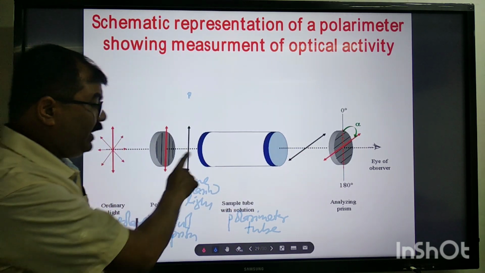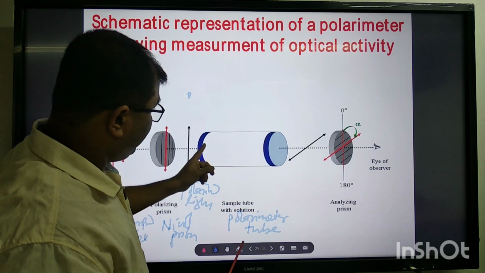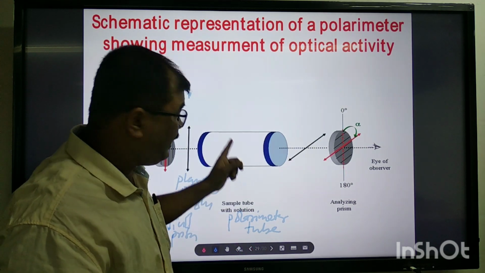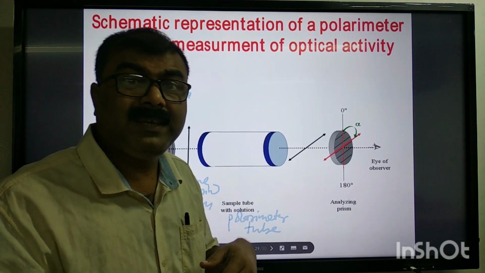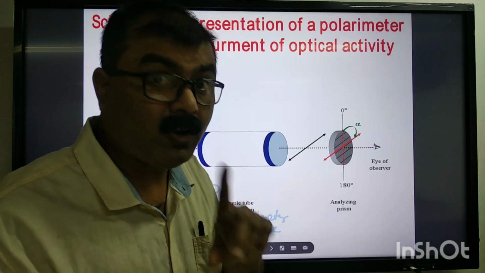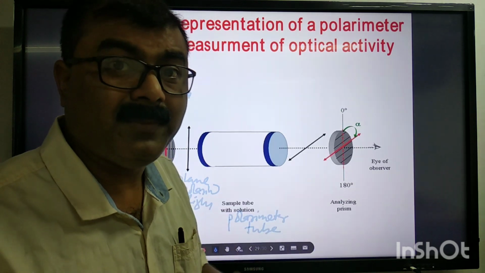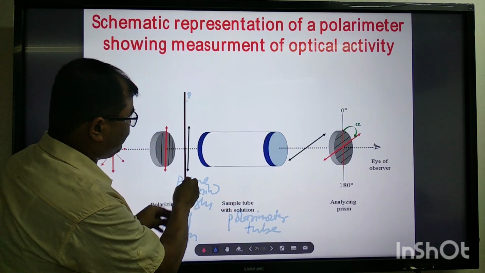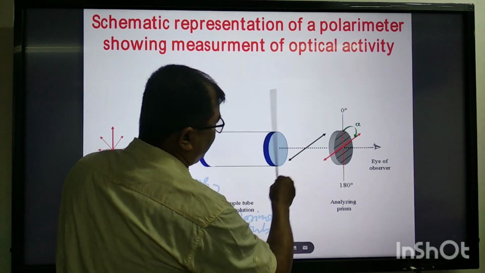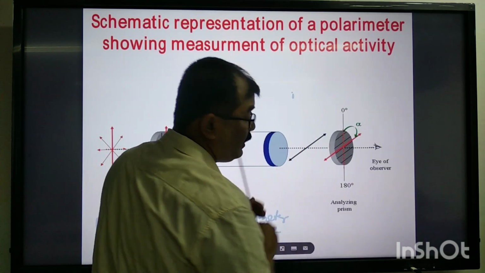If the sample inside the tube is optically inactive, then what will happen? All this plane polarized light will come out as it is.